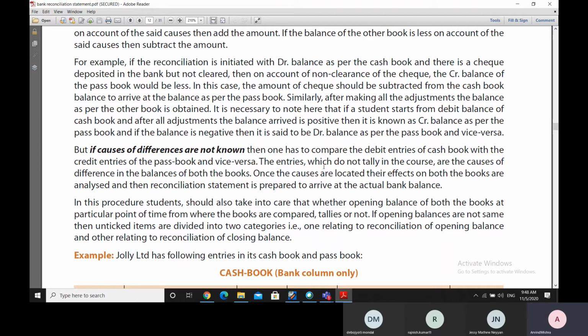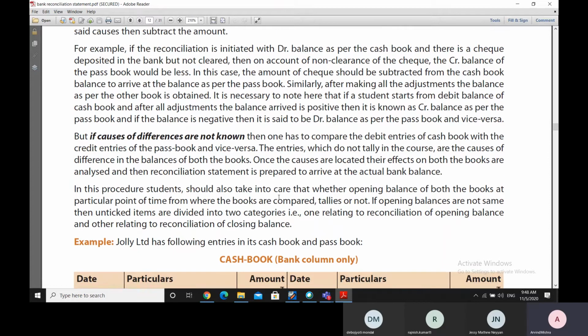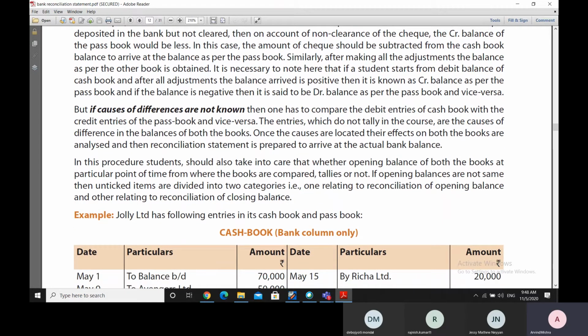And whichever entries are not tallying are then the cause of the difference in the balances of both the books. So where causes are not given, we have to locate the causes by comparing the entries as we have done earlier in the example. Now, once the causes are located, their effects on both the books are analyzed, and then the reconciliation statement would be prepared so that we can arrive at the actual bank balance that is there with us.